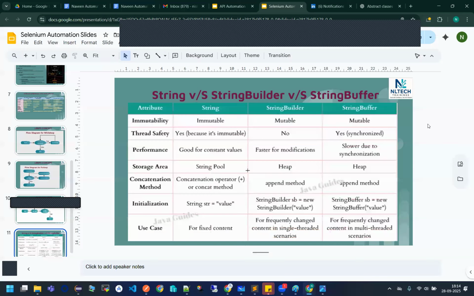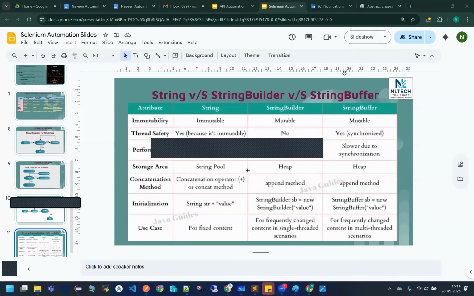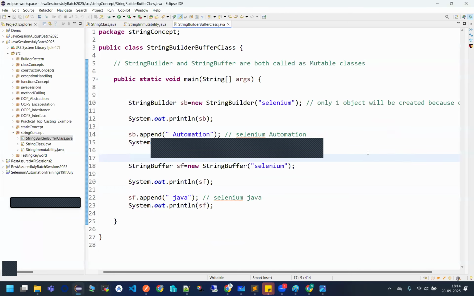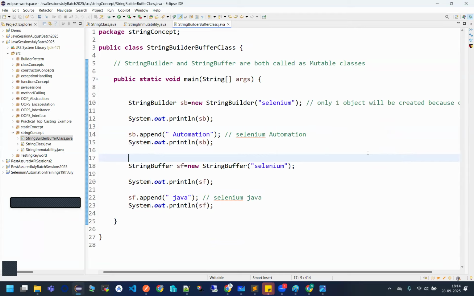Now, let us see some more important concepts. We will see some methods which are very prominent and very widely used, because till now I have not discussed the different methods which the string class provides.